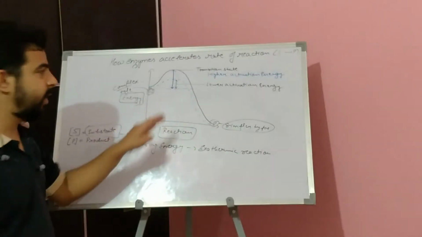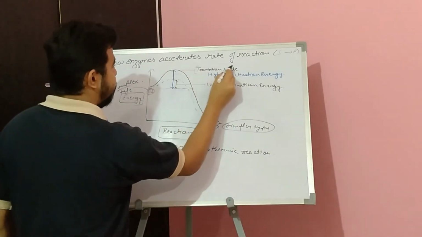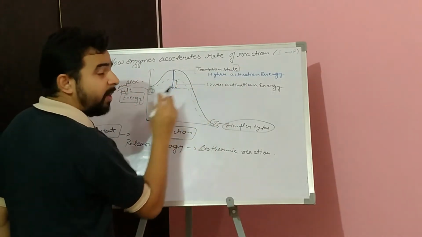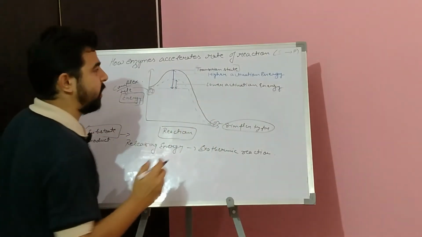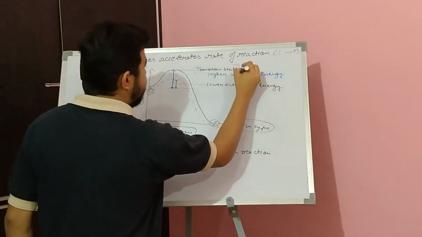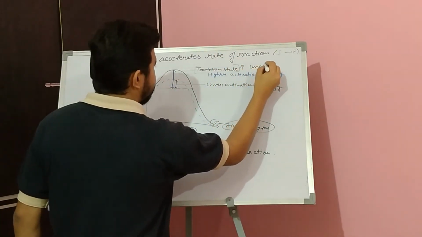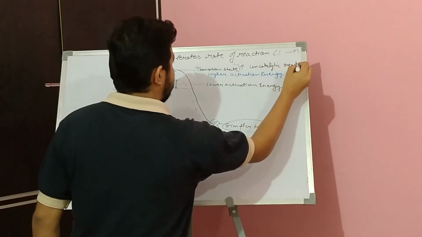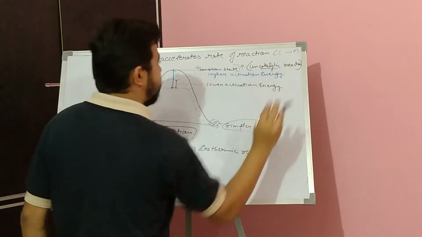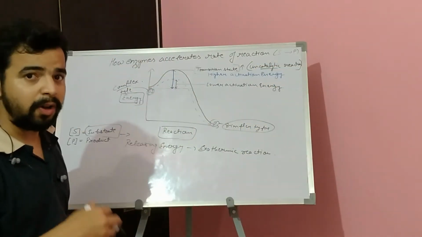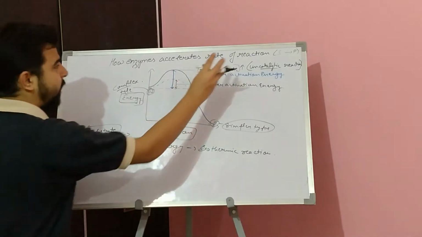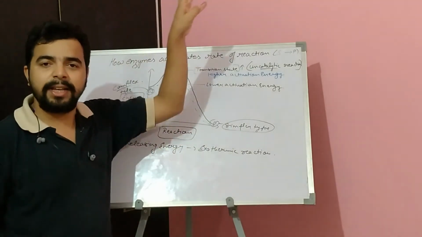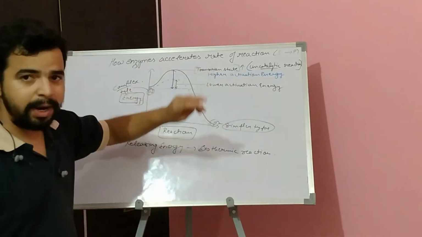Now we can see here that the transition state is very high where we are having no catalytic reaction. The transition state is high when no catalytic reaction is taking place. When we say catalytic reaction, we are talking about the presence or absence of enzymes. So when there is no enzyme, the substrate needs more energy to form a product.